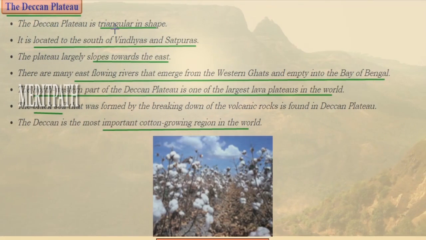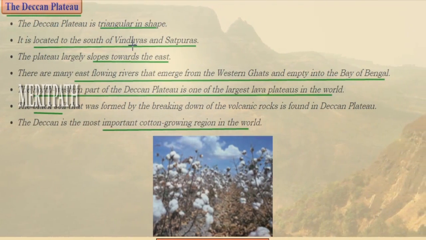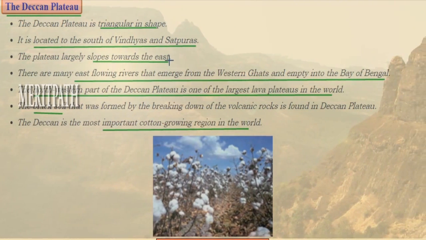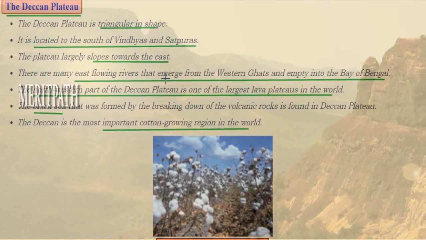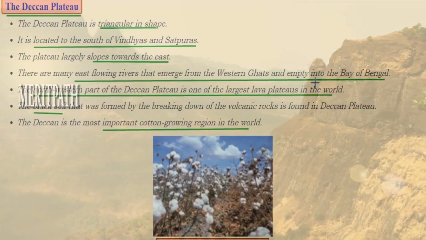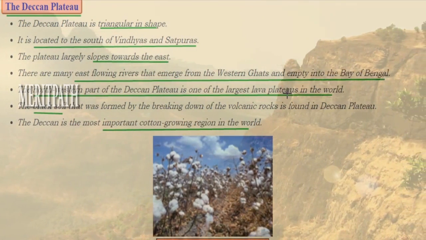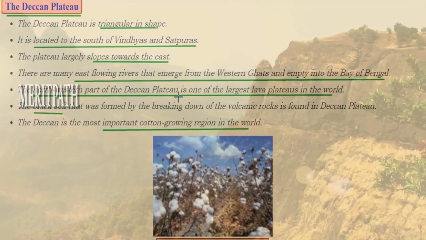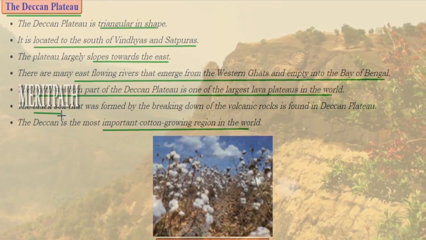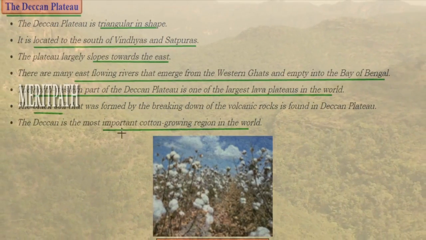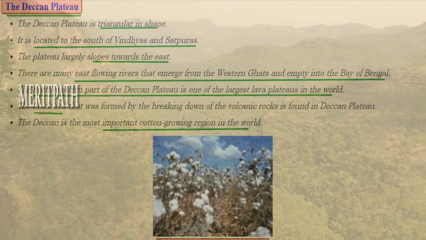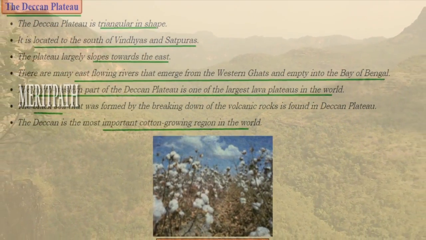Next is the Deccan Plateau, which is triangular in shape, and it is located to the south of the Vindhya and Satpura ranges. This Deccan Plateau slopes towards the east, and it has many east flowing rivers which emerge from the Western Ghats and then empty into the Bay of Bengal. The northwestern part of the Deccan Plateau is the largest lava plateau in the world. This Deccan Plateau is rich in black soil, and this is the most important cotton growing region in the world. So this is a cotton field in the Deccan Plateau.